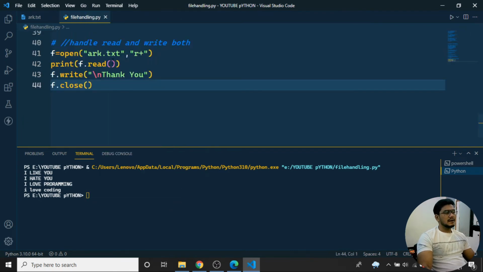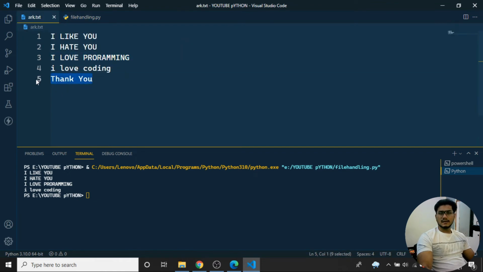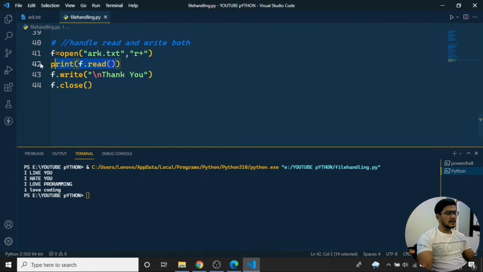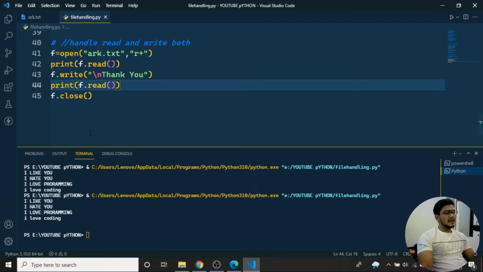So first what happened: I read the particular content, then I wrote one piece, that is thank you, then I closed the file. After closing it, you can see the new line has been added over here. Now I'll try one more thing. Again I need to read it, save it, and run the program. You can see I like you, I hate you, I love programming, I love coding.